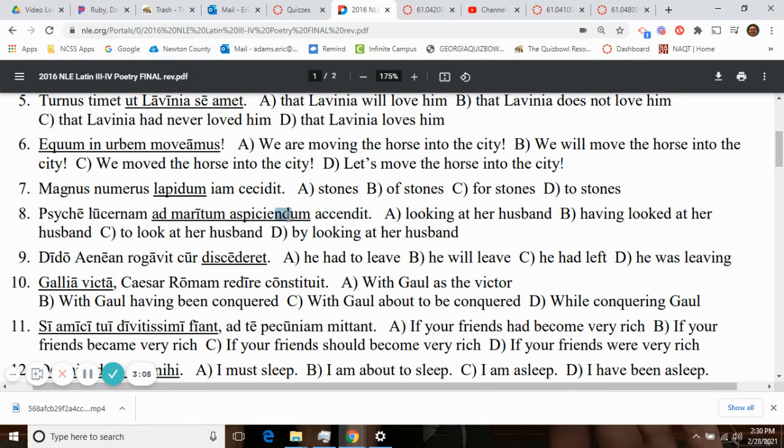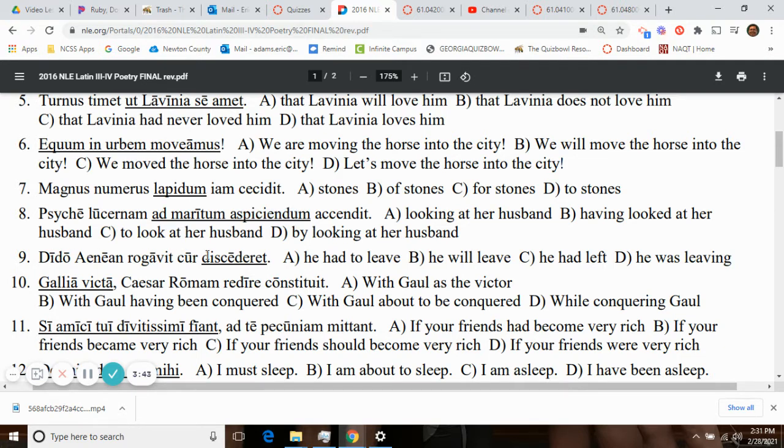Psyche, a candent, lit the lantern and turned the lantern on fire. Ad plus a gerund or gerundive, it's for the purpose of looking at her husband. Well, what the Latin exam often does is that it will try to make you see where you can understand the equivalency. So what is the equivalency of for the purpose of looking at her husband? So she lit the lamp, not looking at her husband, not having looked at her husband, but to look at her husband, for the purpose of looking at her husband. In Latin, we use these various constructions for purpose. In English, we use the infinitive for purpose. And your second word is that gerund or gerundive, aspiciendum. That is your second item that is embedded.